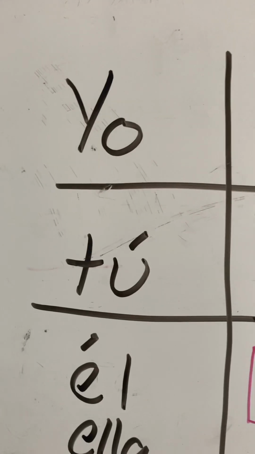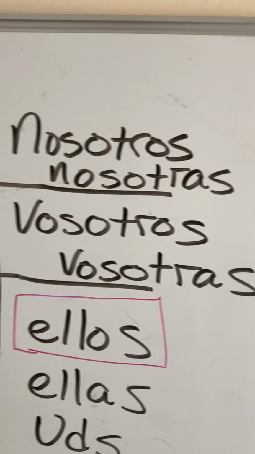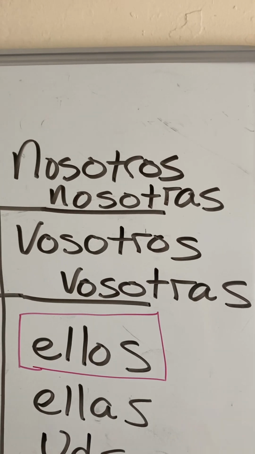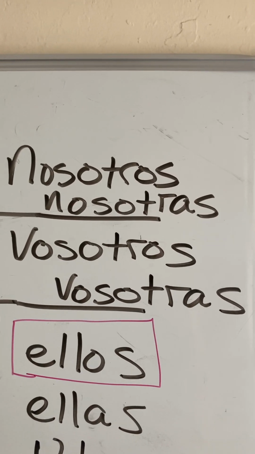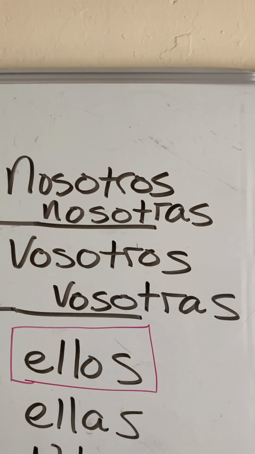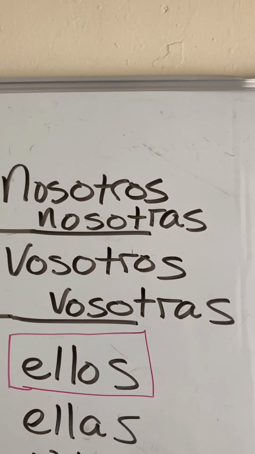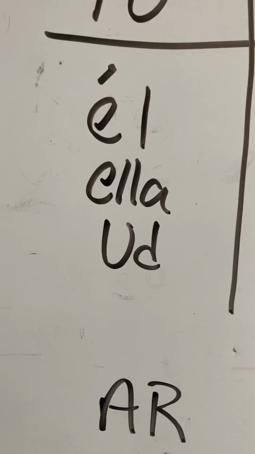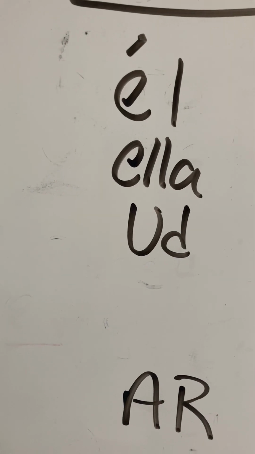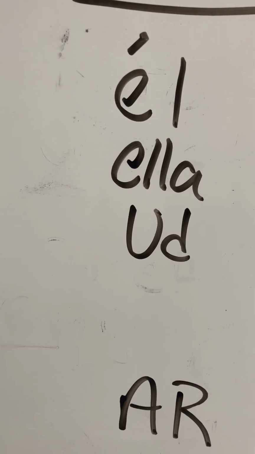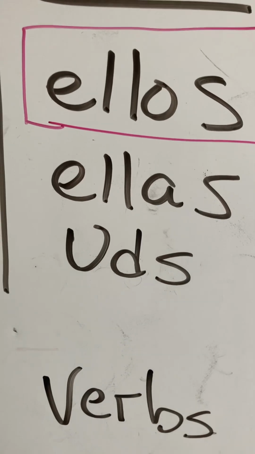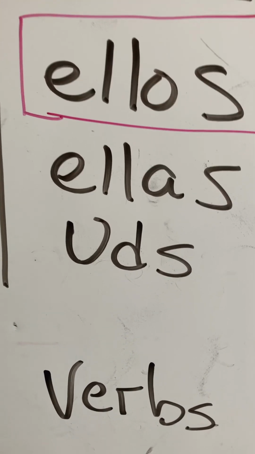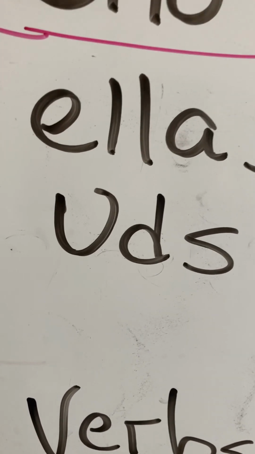So, friends, family, people you know, a group of friends, a group of family, a group of people you know. Usted, all right, someone older, someone you don't know, etc. A group of people who are older, a group of people you don't know.